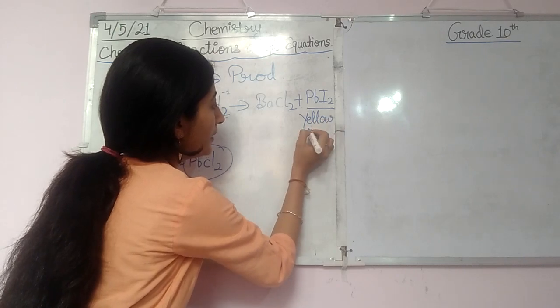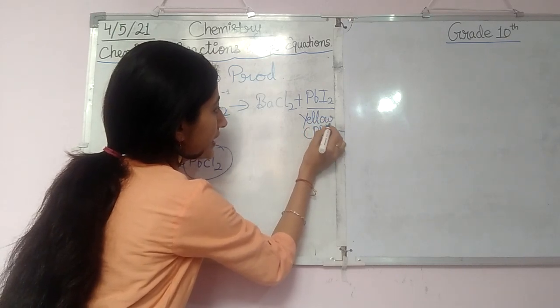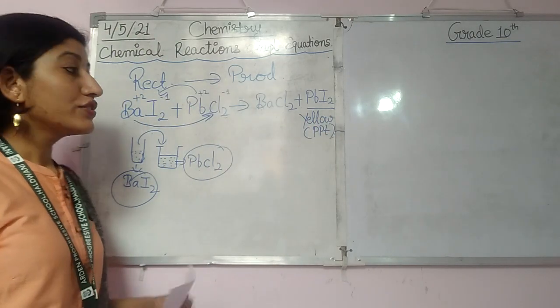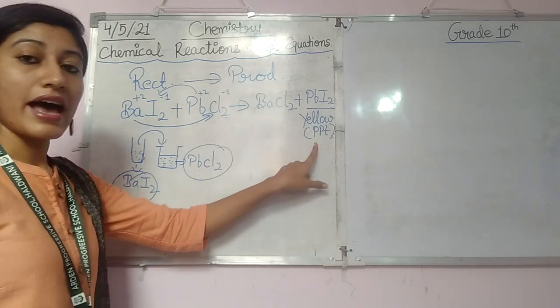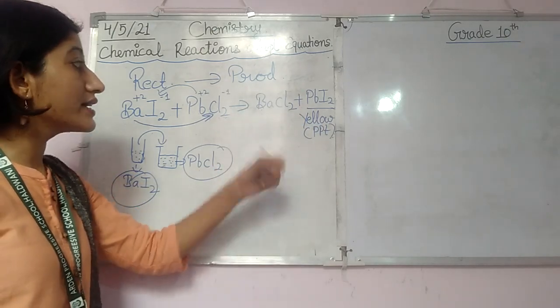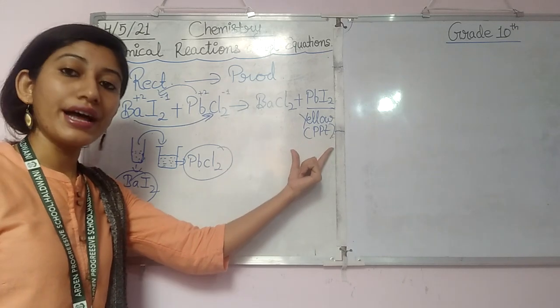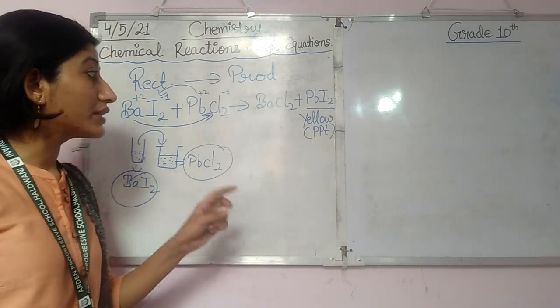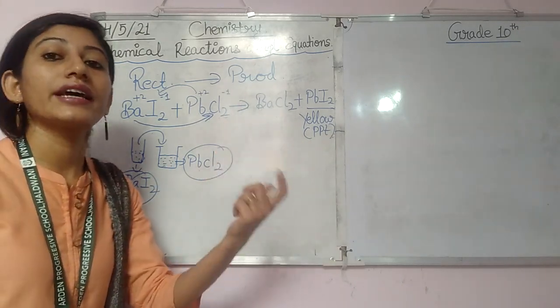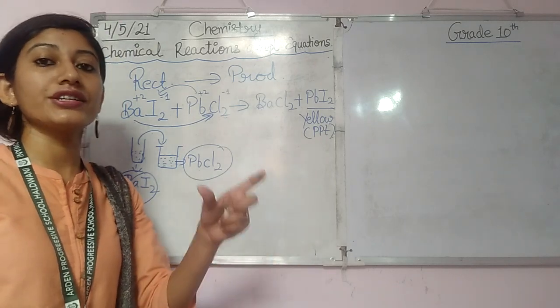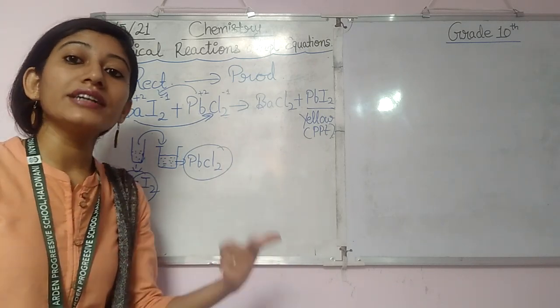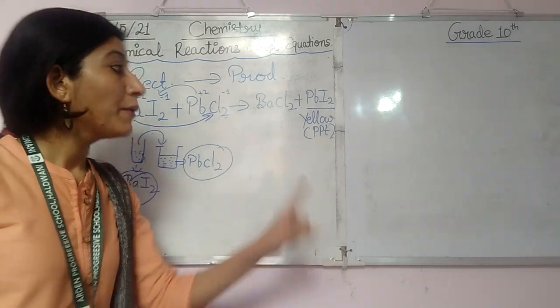Yellow colored PPT is formed. So this tells us that this reaction shows a change in color. This reaction shows that yes, a reaction has taken place, and when a reaction has taken place, there is a change in color, right?